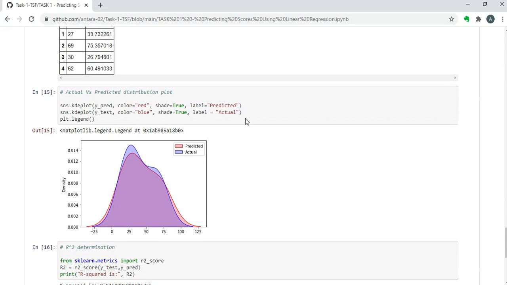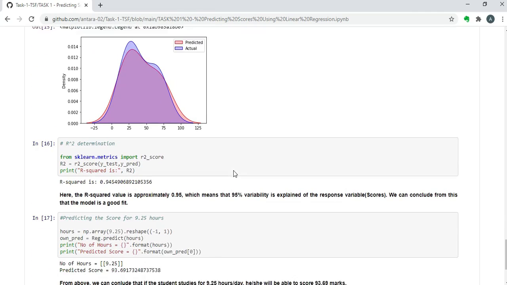In order to visualize it in a better way, I have utilized the seaborn KDE plot. The blue shaded part are the actual values and the red shaded part is our predicted values. As you can see, the values are overlapping almost. So we can say that our predicted values are almost similar to the actual values.